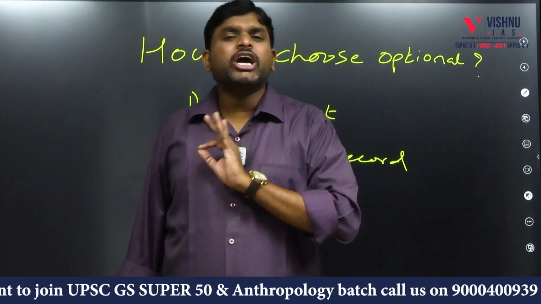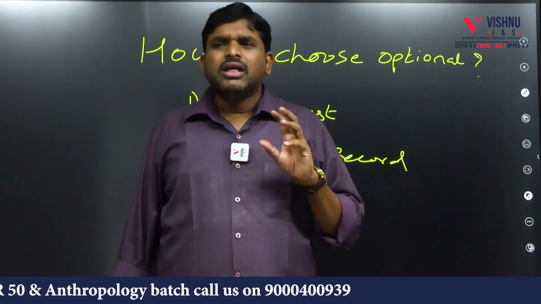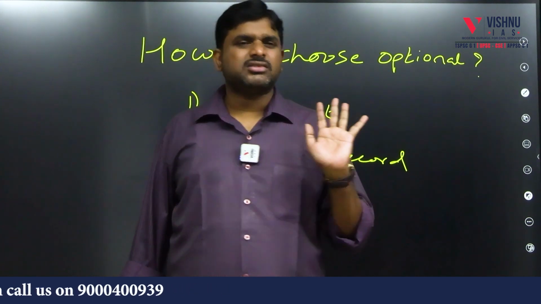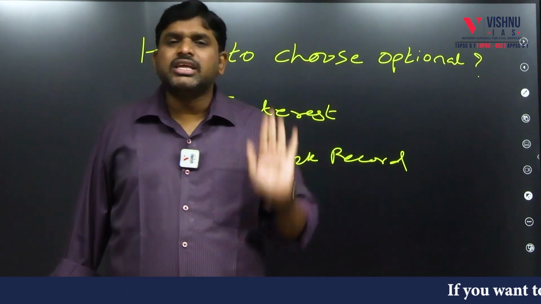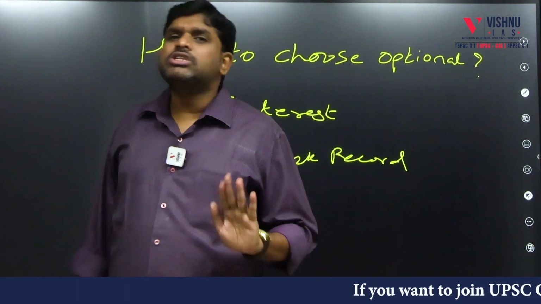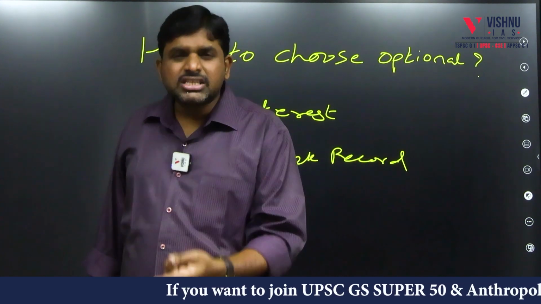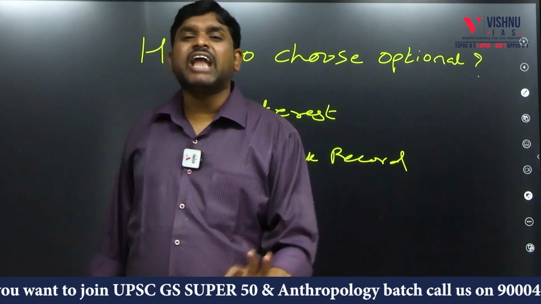For example, geography is a disaster. Geography is a good subject, but I don't know what happened; the marks which geography optional students are getting nowadays are less. So taking geography optional is a risk. In that way, we have to talk with the seniors, analyze ourselves by reading the annual reports of UPSC and checking the syllabus copies, and come to a conclusion that you have to take the optional which is performing based upon the track record.